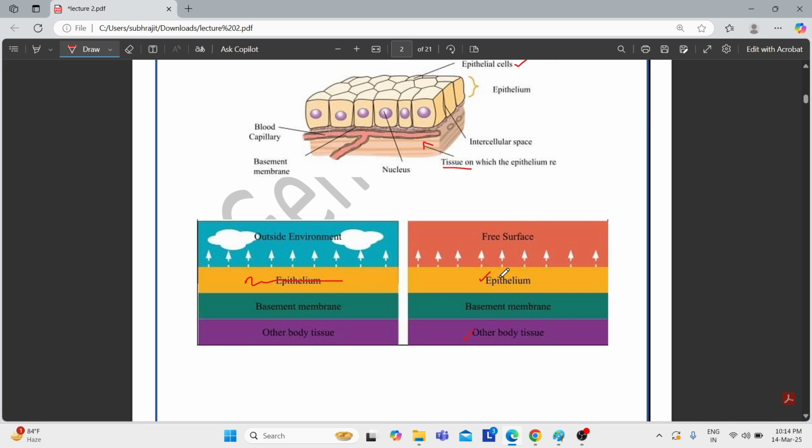And this diagram is trying to show that the epithelium is present on the internal side. Okay, this free surface can consist of water or any kinds of food or any kinds of body fluids. In such a case, the epithelium will be present on the internal surface and not on the external surface. I hope this is clear.